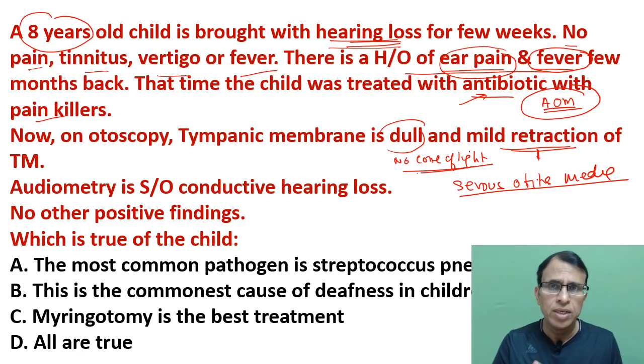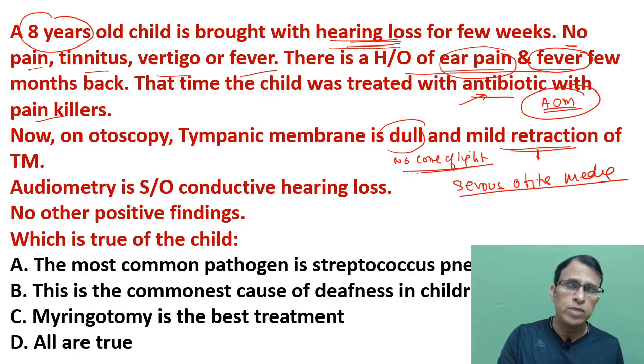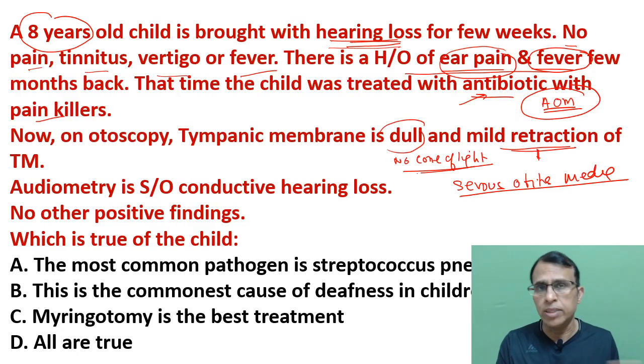There are other findings also, like foreshortened handle of malleus, reduced mobility of the tympanic membrane, prominent lateral process, and dull colored tympanic membrane as is given here. So a lot of findings, but only two are given here: dull membrane and retracted tympanic membrane. This is sufficient to understand that the patient had acute otitis media, which was followed by serous otitis media, which is like a complication of acute otitis media.